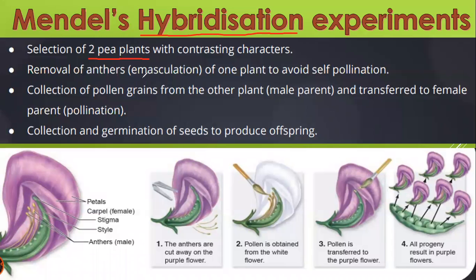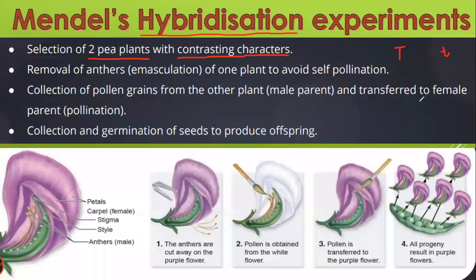Without looking at the sex of the plant, Mendel selected 2 different plants with contrasting characters. Suppose one plant is tall in nature, the other plant that he used was dwarf in nature. Clear? Guys, what is the condition for a plant to become dwarf? What will be the genetic constitution or the genotype of that plant? Whether it would be capital T, or capital T, small t, or small t. Ayush, it's not capital T, small t.